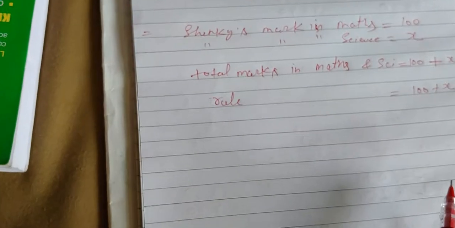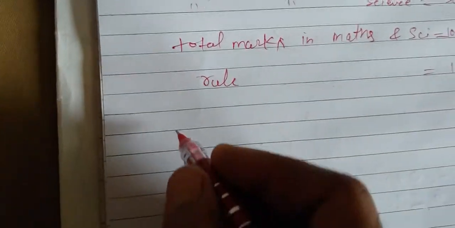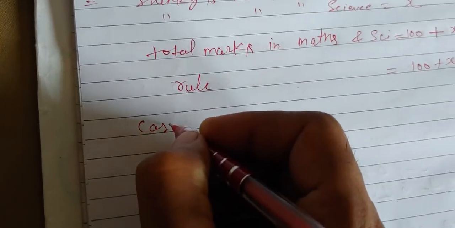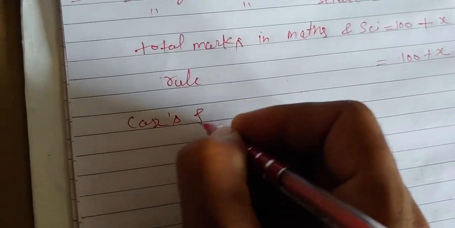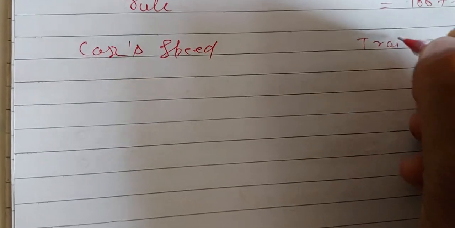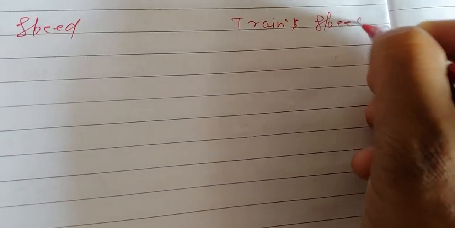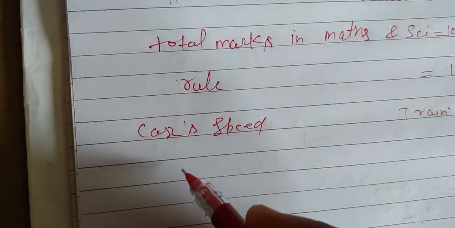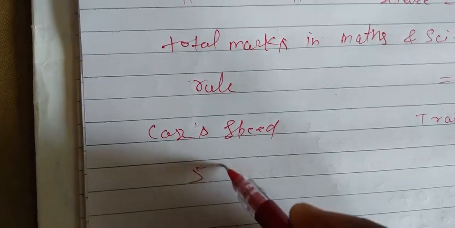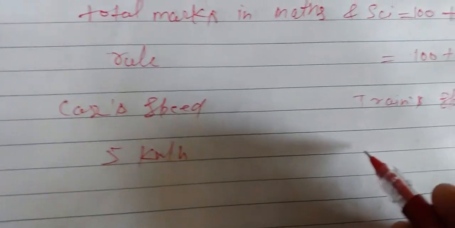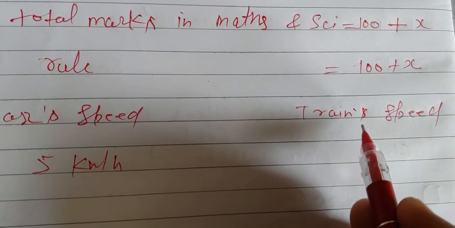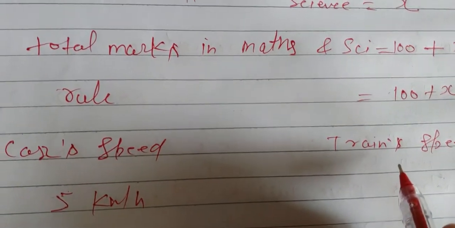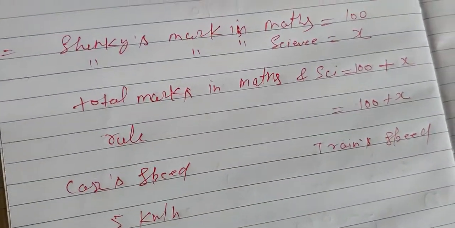I'm going to show you here. Suppose car's speed and train's speed are written here.